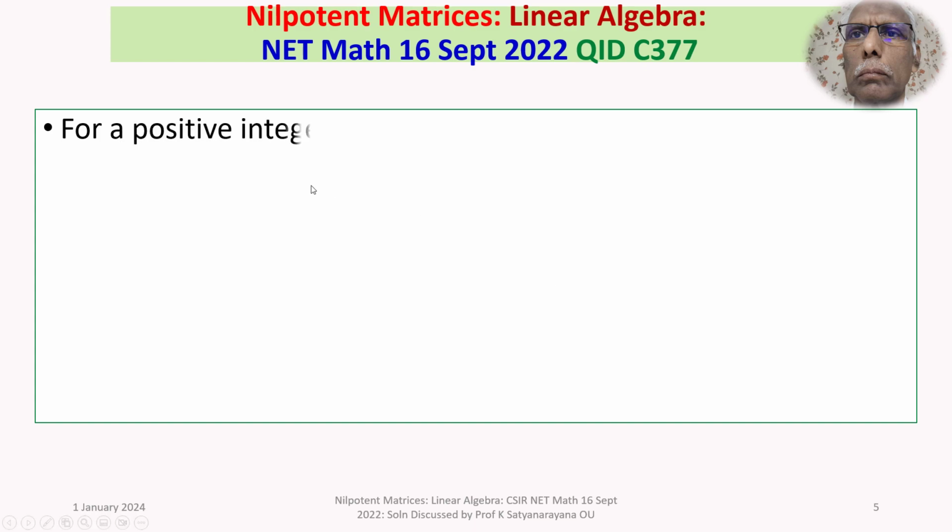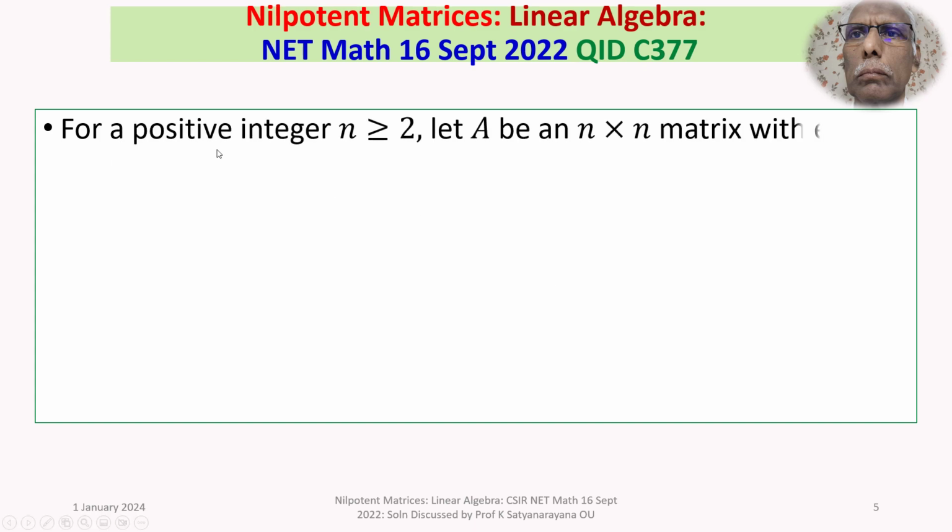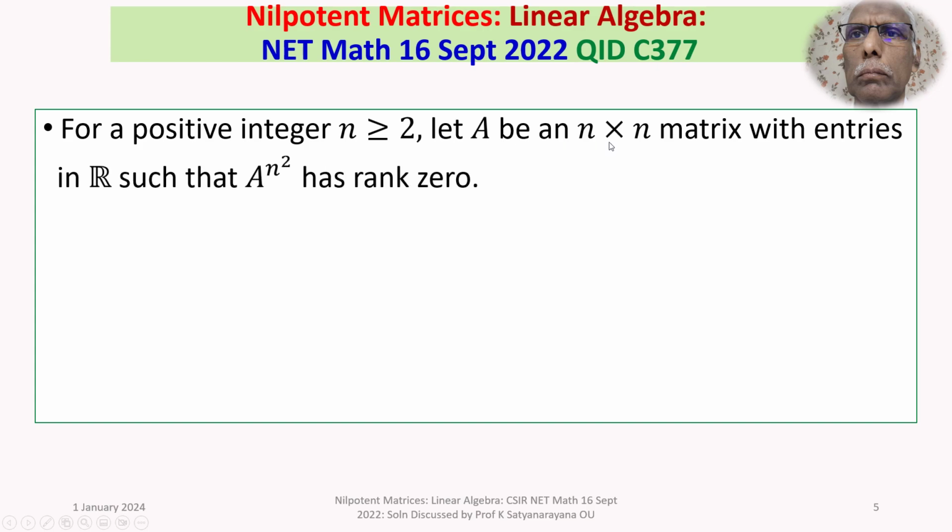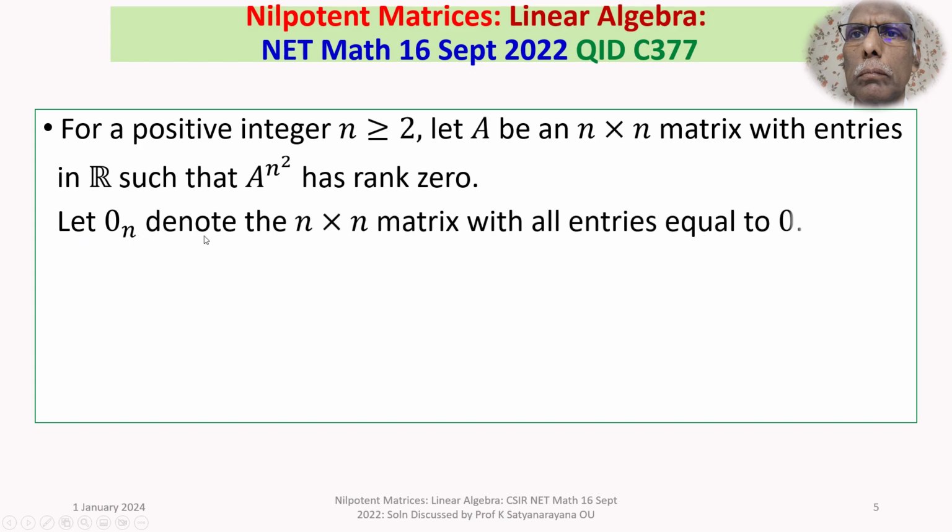The given question is: for a positive integer n greater than or equal to 2, let A be an n by n matrix with entries in R, the set of real numbers, such that A power n square has rank 0. Let 0 suffix n denote the n by n matrix with all its entries equal to 0.